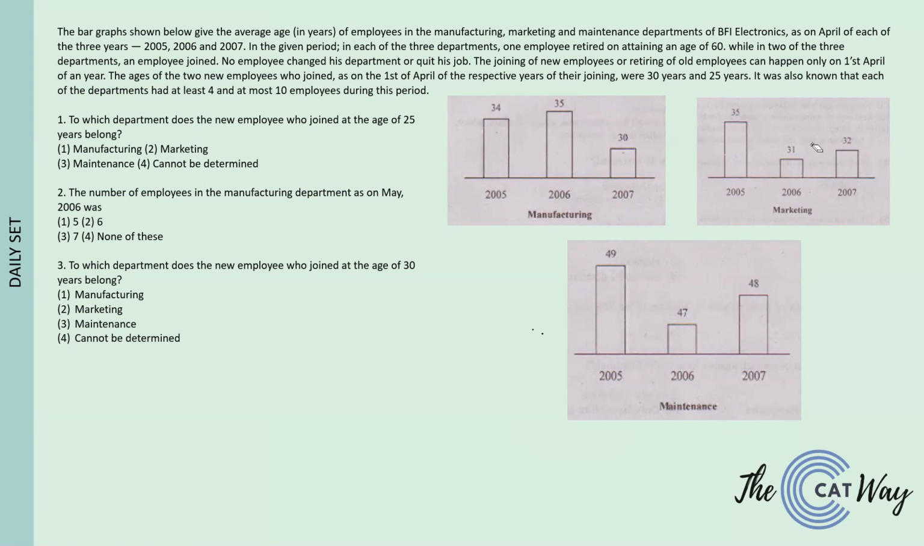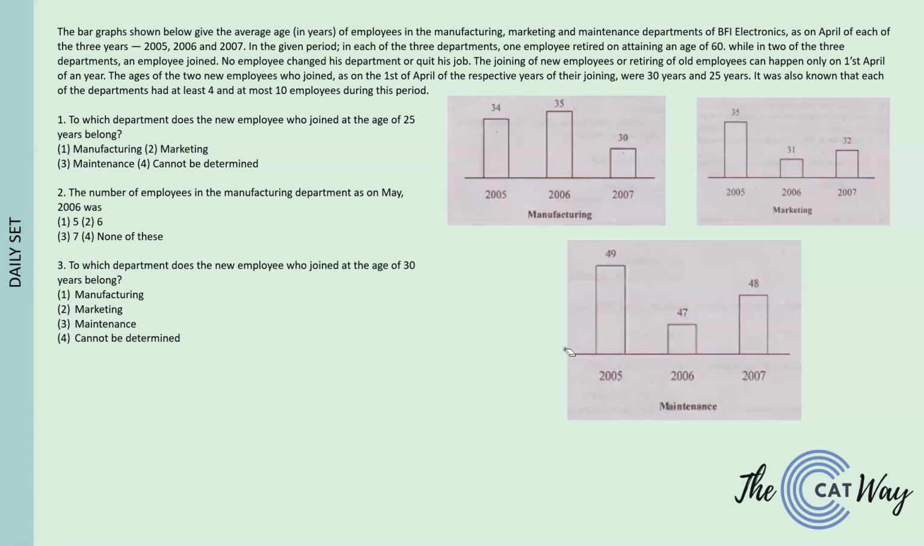Now what we are sure about is that the decrease happens, a decrease of 60 years and an increase of 30 or 25, whatever is going to happen in any of the departments, that is going to happen only in the year where there is a decrease in the average. Now we cannot determine it directly, we have to make cases for all of them.